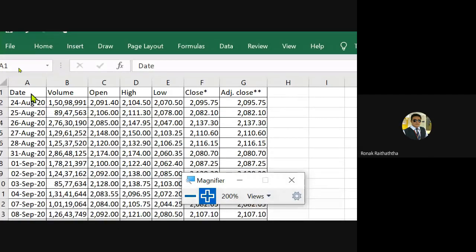And these are the figures of Reliance Industries Limited for the last few days. I don't know the exact number of days I have taken here, but there are some number of days for which we have taken the data. Now volume is the number of shares which are traded in that particular day. Volume, right? Quantity of shares.